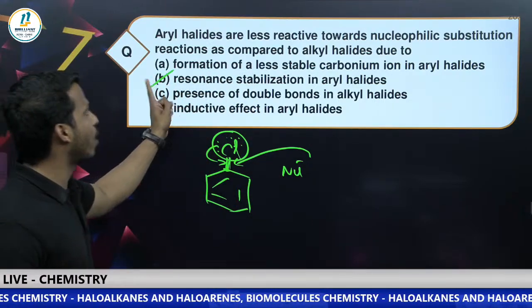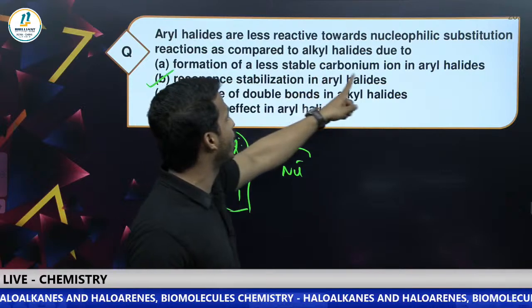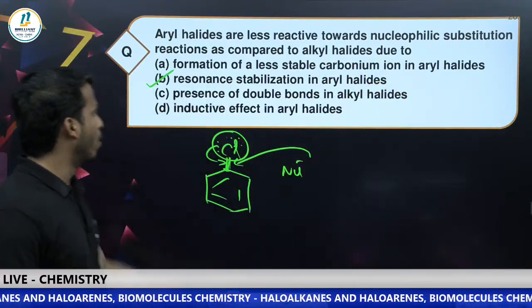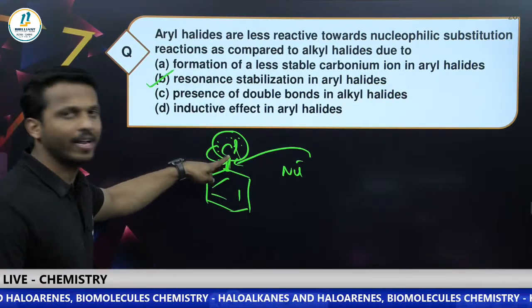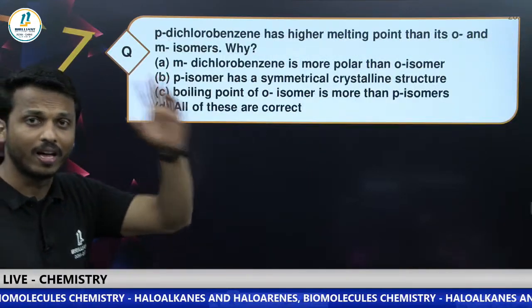The correct answer is which one, dear all? B is correct. What about option A, formation of less stable carbonium ion in aryl halide? No, that is not the reason. The double bond is the main reason, the partial double bond character. That is because of resonance.